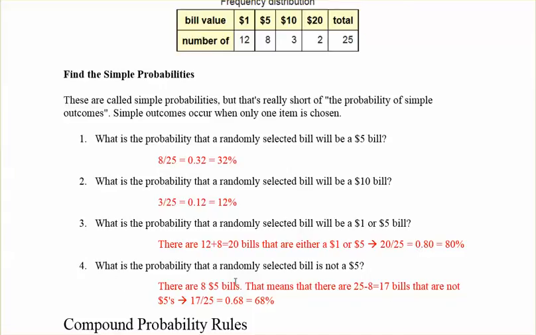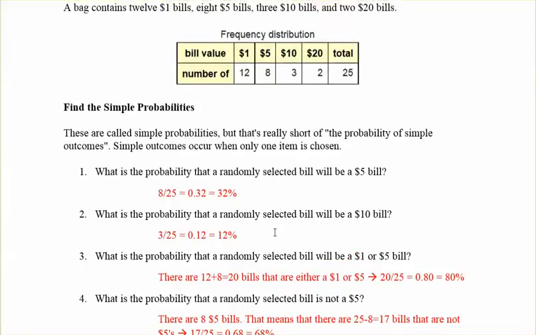What's the probability that a randomly selected bill is not a $5 bill? Since there's 8 $5 bills, you take the 25 total minus 8, which means there's 17 bills that are not $5. So you've got 17 over 25, which is 0.68 or 68%. So those are your simple probabilities.